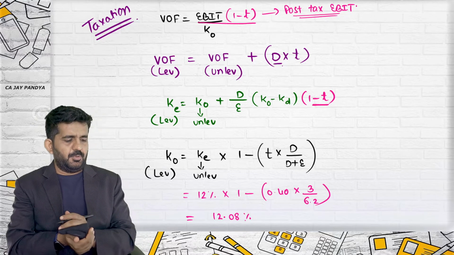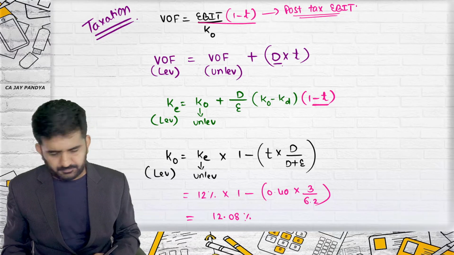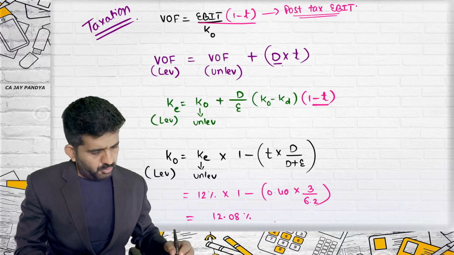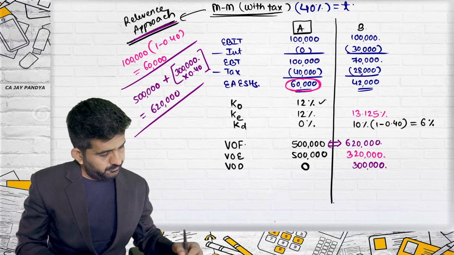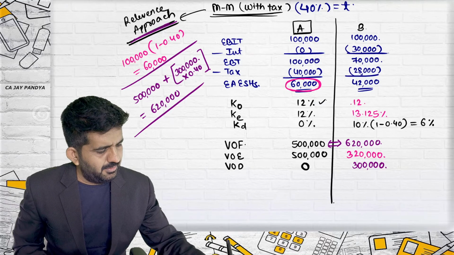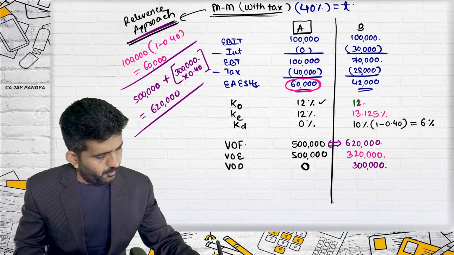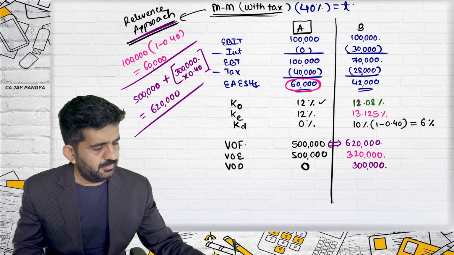Yes, it's 12.08%. What is KO? It is 12.08%.